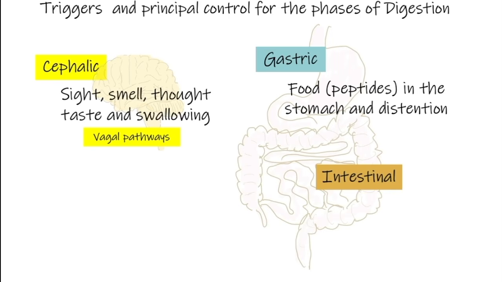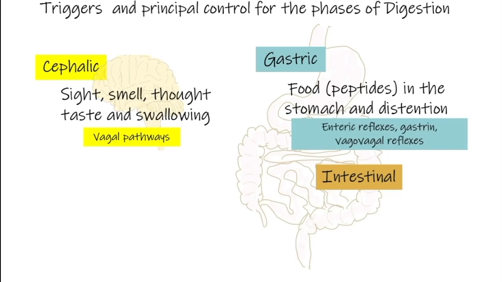The triggers for the gastric phase of digestion include food, particularly peptides and amino acids in the stomach, as well as distension of the stomach. The principal control for the gastric phase include enteric reflexes. Enteric reflexes are when a signal from one portion of the GI tract influences the activity of another portion of the GI tract. Gastrin also plays an important role in controlling the gastric phase, as well as vagal reflexes.